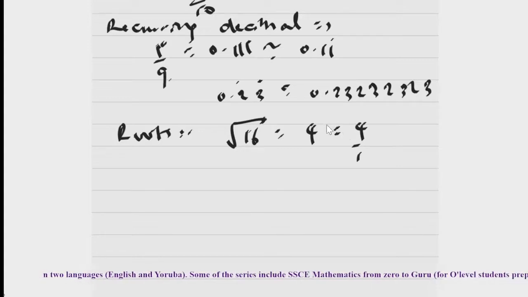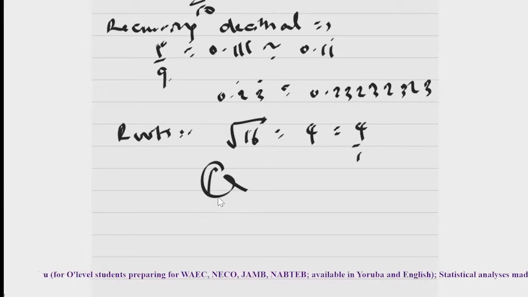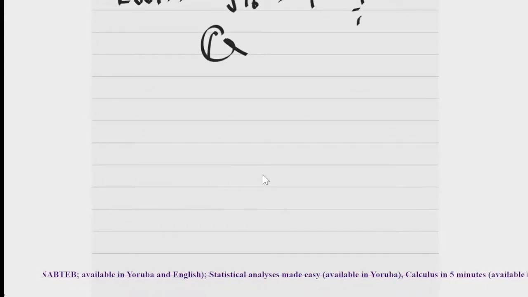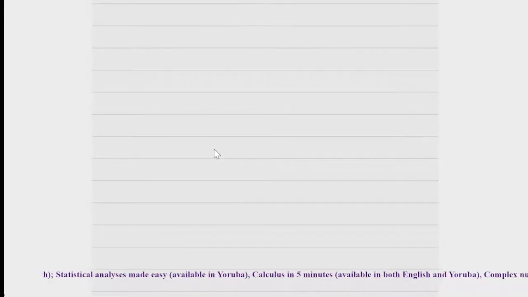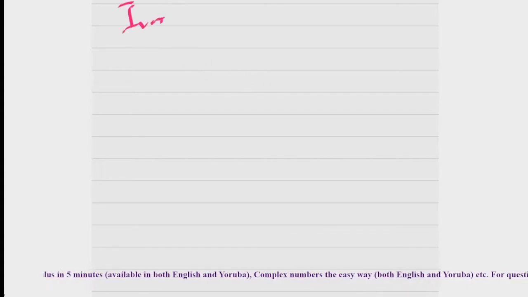Don't forget, like I've said, you can have proper, improper, or mixed fractions. You can have integers, terminating decimals, recurring decimals, as well as roots. And this set of numbers are all examples of rational numbers, which is denoted as Q. Another kind of number, the opposite of rational numbers, is irrational numbers.